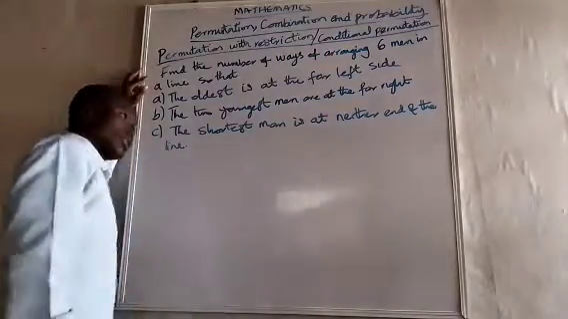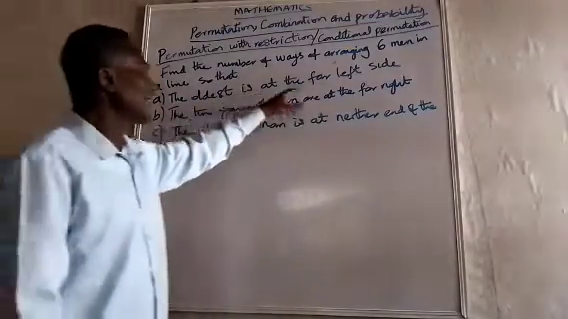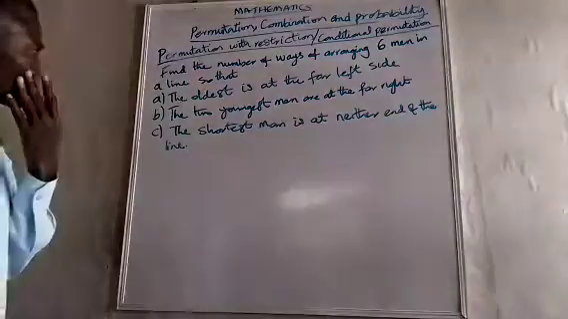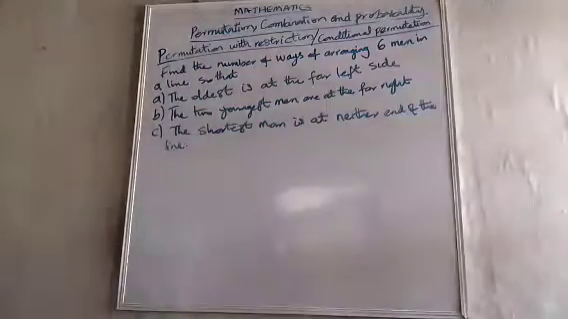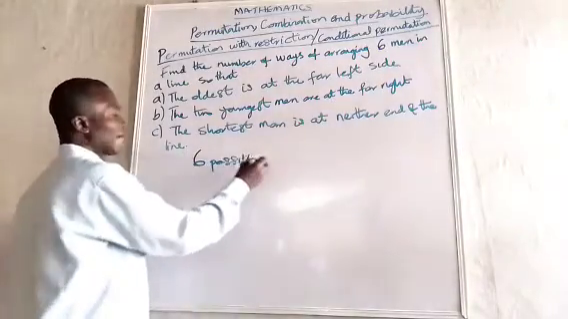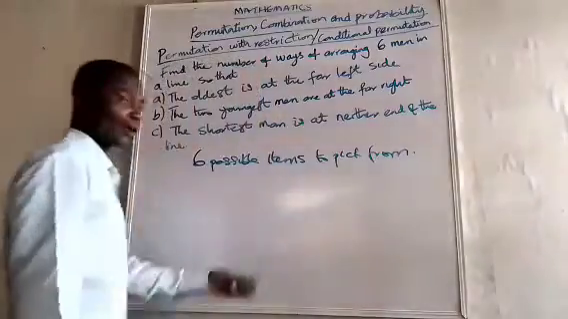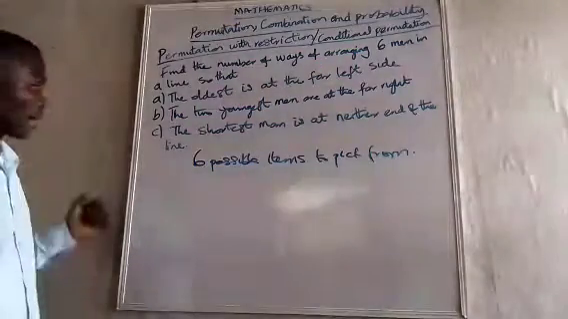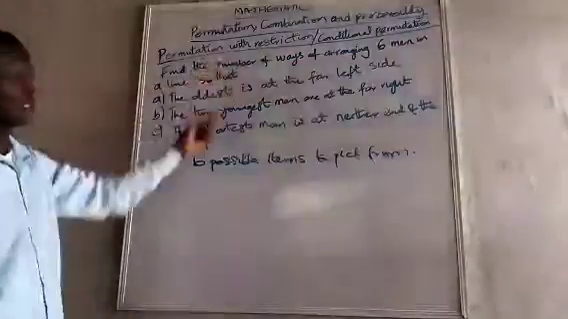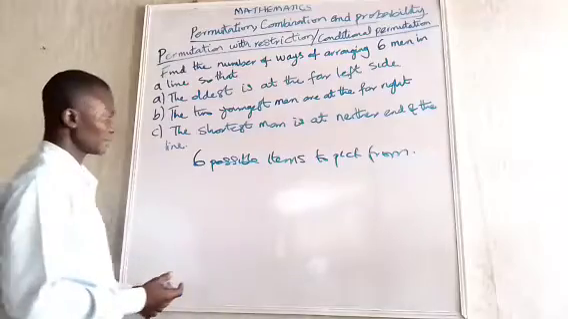Now look at this. It is a conditional arrangement. Find the number of ways of arranging 6 men in a line so that A, the oldest is at the far left; B, the 2 youngest men are at the far right; C, the shortest man is at neither end of the line. Now if you look at it, we have 6 possible items to pick from, and all of them must be on the line. And I want to assure you that many of the questions we solve will come under this condition: conditional, restriction, and selecting from that we did previously.